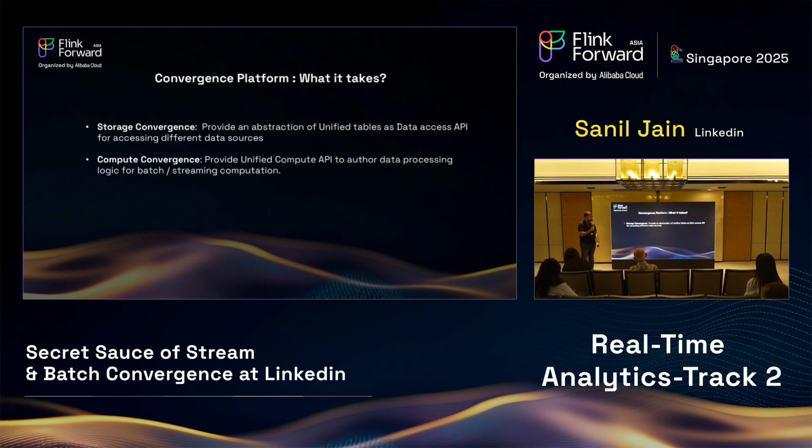So you need to build the concept of storage convergence, which I'll look into on how we built it. The second problem you need to solve is to provide a unified compute API such that your users can write code and express stream and batch computations using the same set of APIs. So these are the two sets of problems you need to solve.